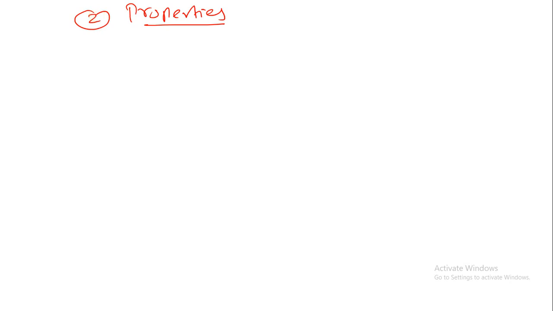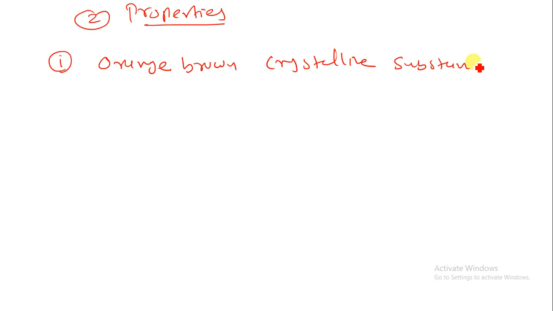Now this Co2(CO)8 is an orange brown crystalline substance. First, its physical properties: an orange brown crystalline substance with a melting point of nearly 51 degrees Celsius.